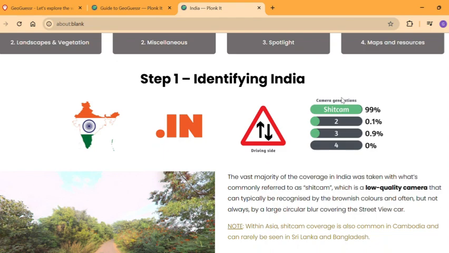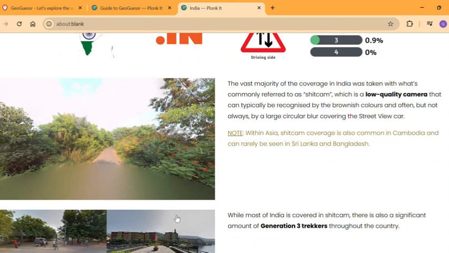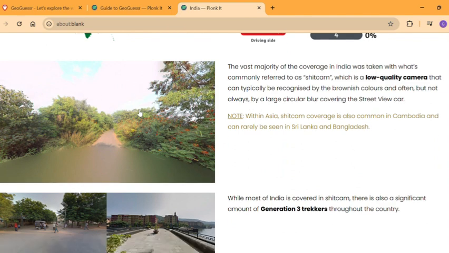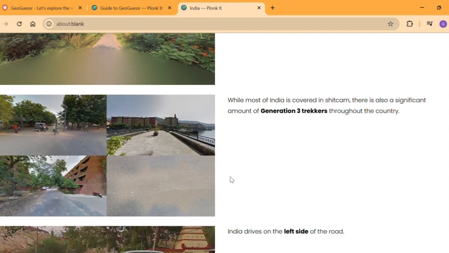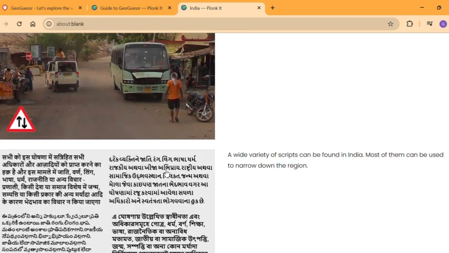What is meant by crap cam is that the coverage has a huge blur on the bottom. So mostly you can see it's low quality as well. And it's the only country in Asia to use it apart from Cambodia. It can also be seen in Sri Lanka and sometimes in Bangladesh. It's also used in Nigeria, Ecuador, and sometimes in Finland and Lebanon, I think. India also has Generation 3 trekkers all across the country in major touristy areas. They drive on the left-hand side of the road, of course, we know that.